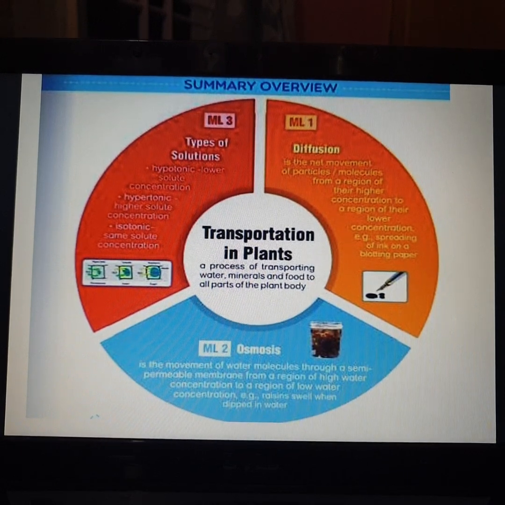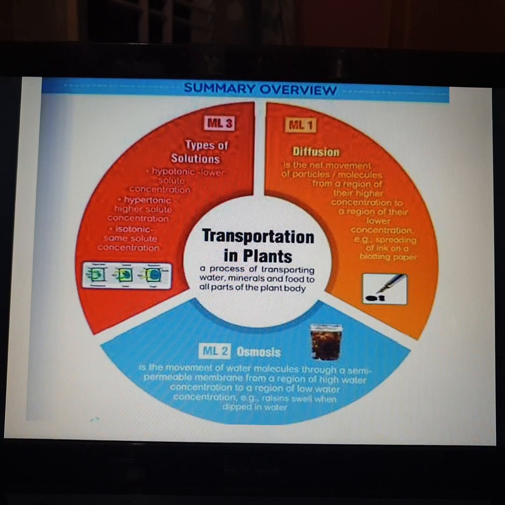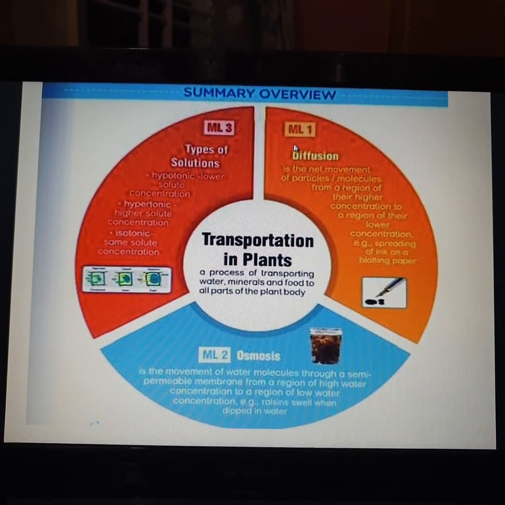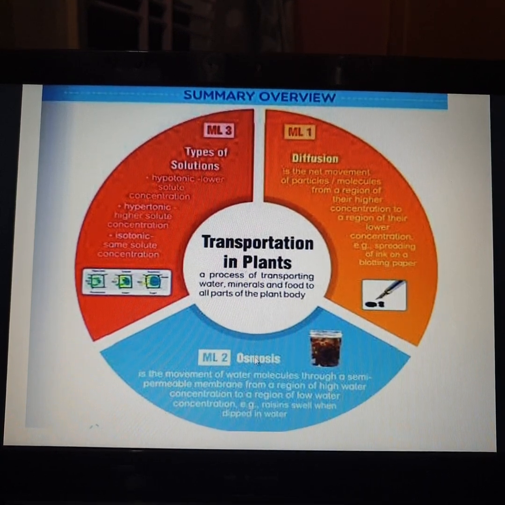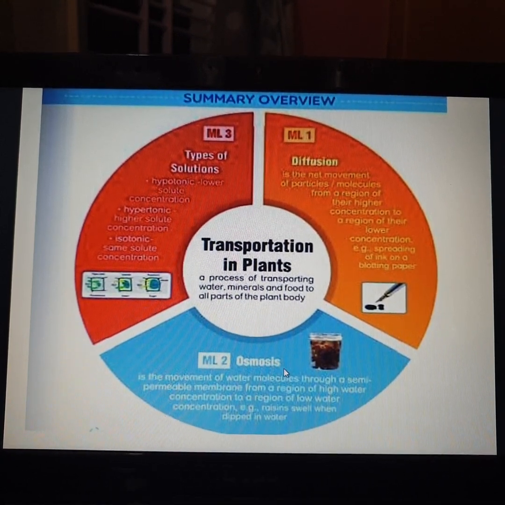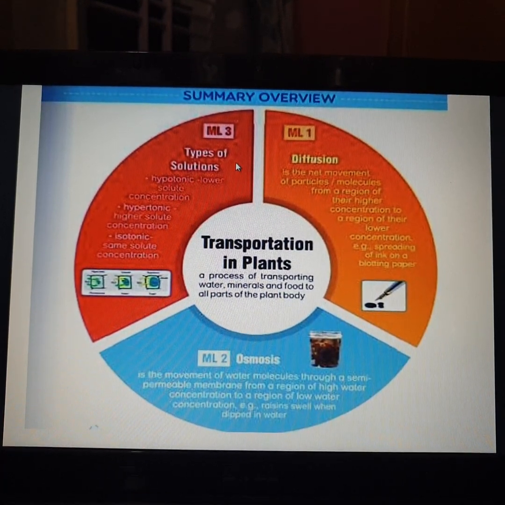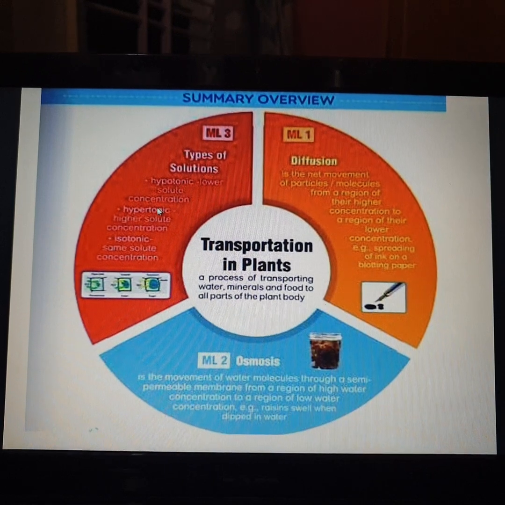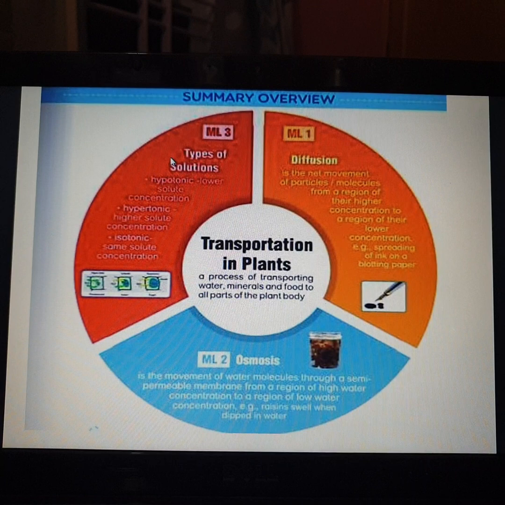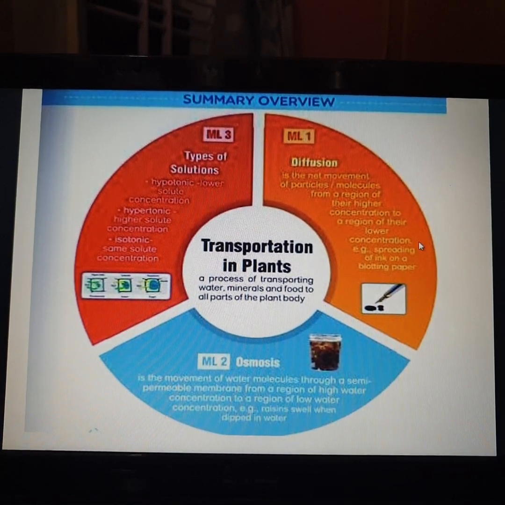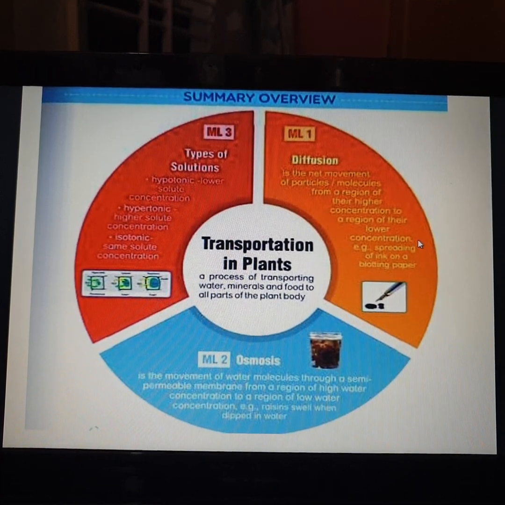So, this is a summary overview of the complete chapter. Here in the first topic, we shall study about the diffusion process. Second topic, we shall study about osmosis. And in the third topic, we will be studying about types of solutions. So, this will show you the summary of the complete chapter which you are going to study. Shall we start from the first topic?